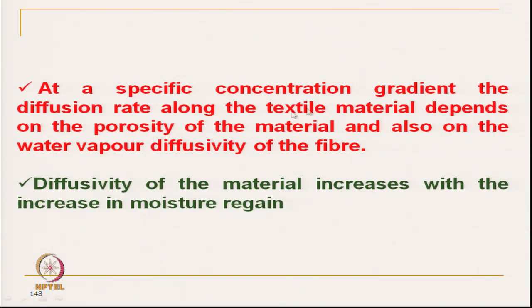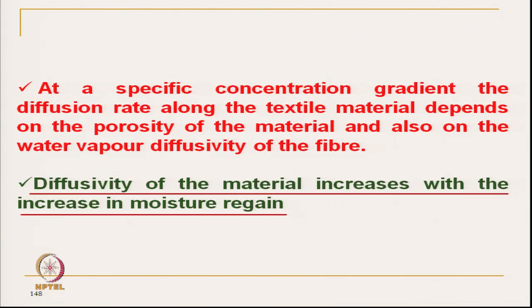At a specific concentration gradient which we have maintained, the diffusion rate along the textile material depends on the porosity of the material, which we have already discussed, and also on the water vapor diffusivity of the fiber. The diffusivity of the textile material increases with the increase in moisture regain, as we have already seen. So that is why the diffusivity increases here.